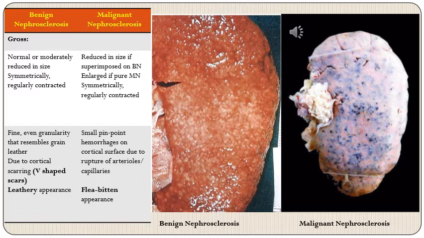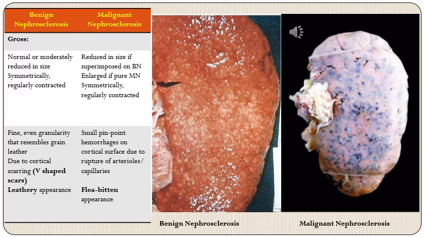In malignant nephrosclerosis, the term used is flea-bitten appearance, and this is because of small pinpoint hemorrhages that are seen on the cortical surface, which again appear due to rupture of arterioles and capillaries. So on the right, we have these two gross pictures of benign nephrosclerosis and malignant nephrosclerosis for comparison.